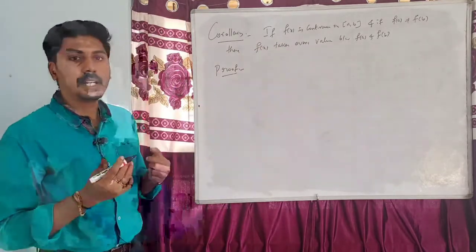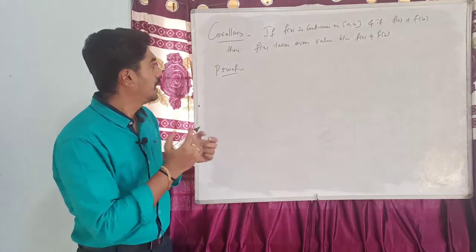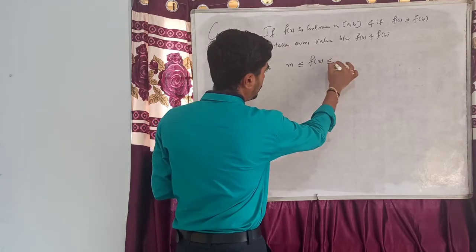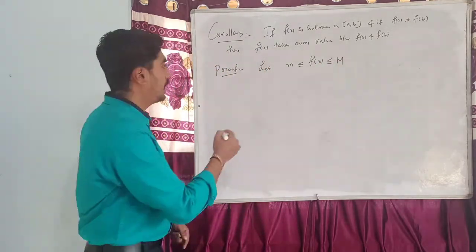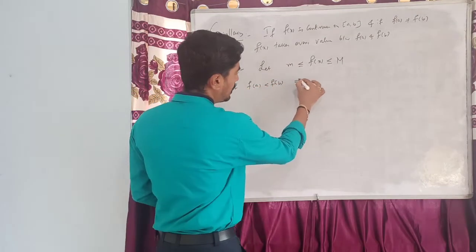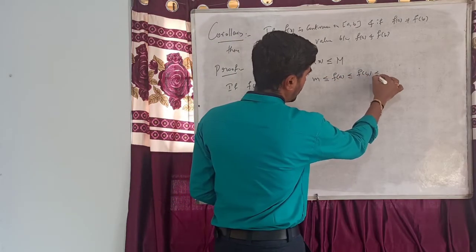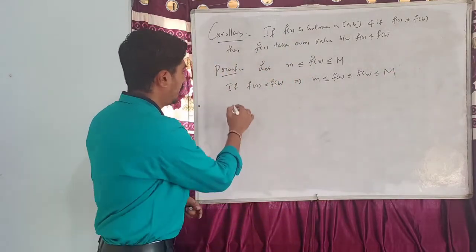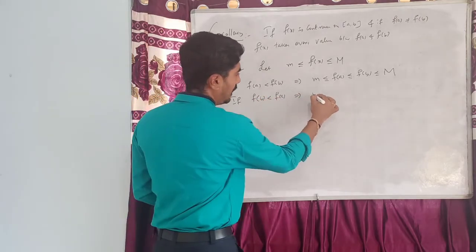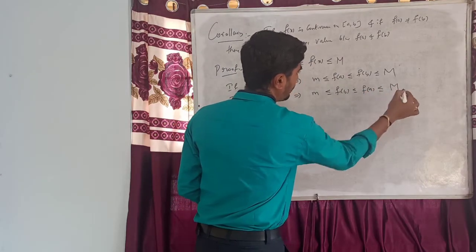Proof. By the intermediate value theorem, we know that f(x) takes every value between its bounds. Let capital M and small m be its bounds. If f(a) is less than f(b), then we should have m less than or equal to f(a), less than or equal to f(b), less than or equal to M. If f(b) is less than f(a), then we have m less than or equal to f(b), less than or equal to f(a), less than or equal to M.